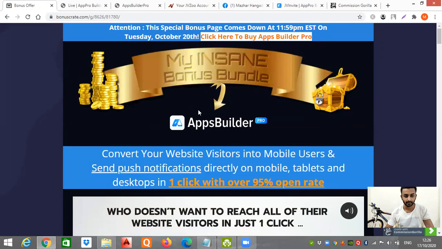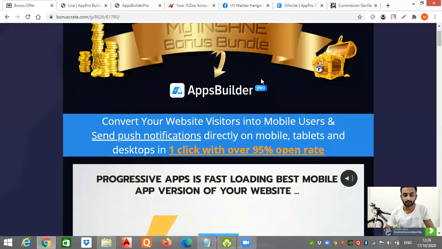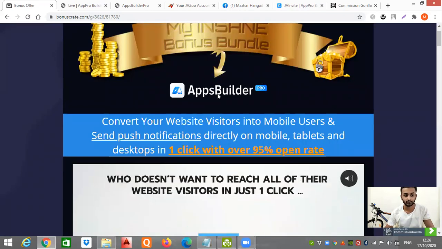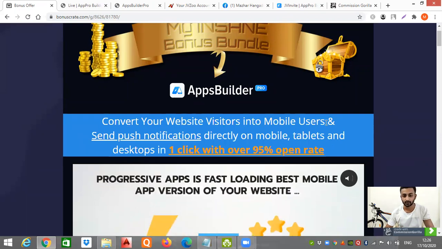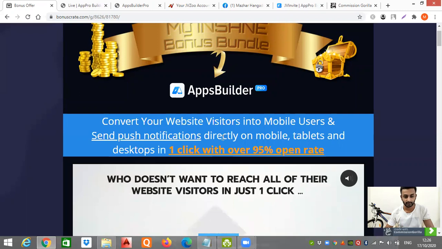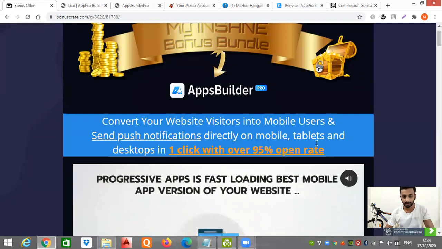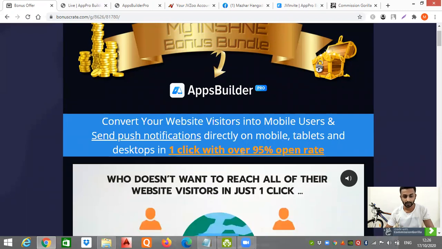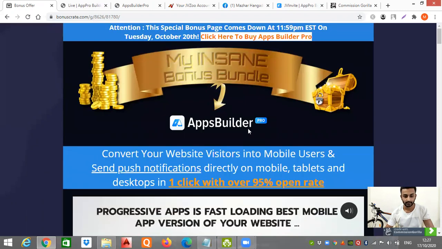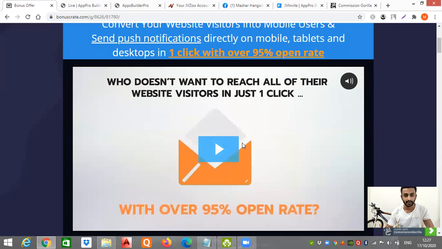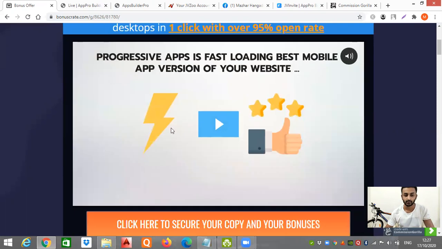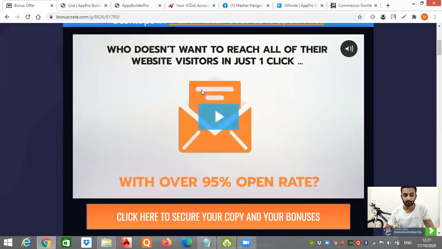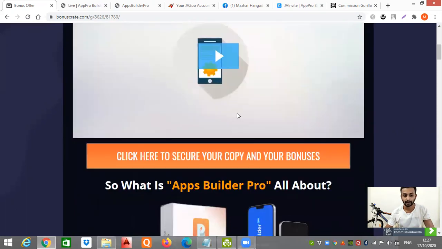I've made a small description about what this product is all about and how it works. Convert your website's visitors into mobile users and send push notifications directly on mobile, tablets and desktops in one click with over 95% open rate. It's a great deal, and I've also shared a 5-minute video about what the product is and how it works. So make sure you watch this video before making a purchase.